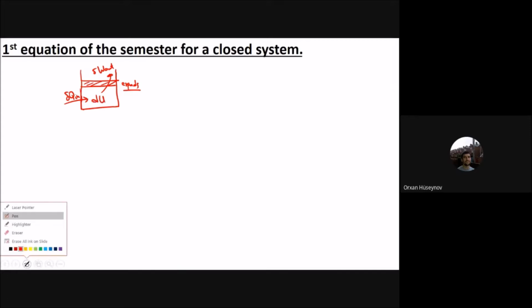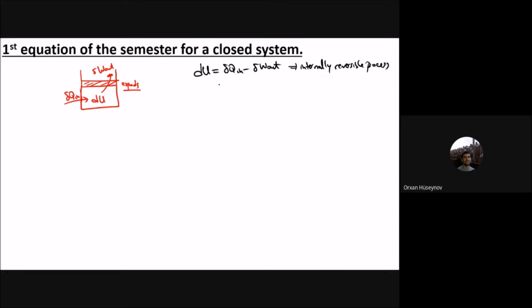Okay, now let's write that one, so that du will be equal to del Q in minus del W out. And this one, we are looking for an internally reversible process. For this internally reversible process, if you remember, we have said that del Q by T is ds. So therefore del Q will be T ds. That's the first.